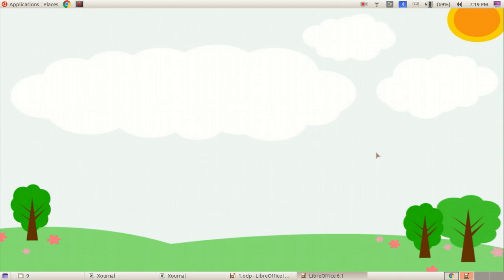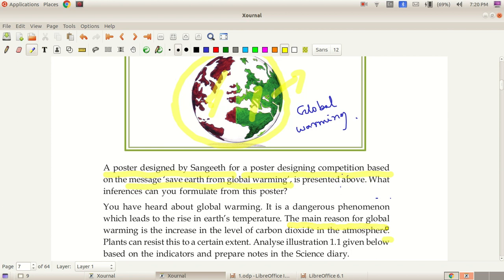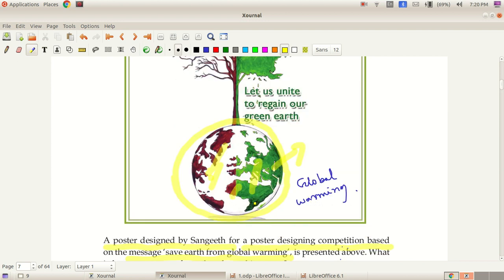The main reason for global warming is the increase in the level of carbon dioxide in the atmosphere. From this poster, it is very clear that plants are the protectors of earth. We have to protect the earth only by growing plants.